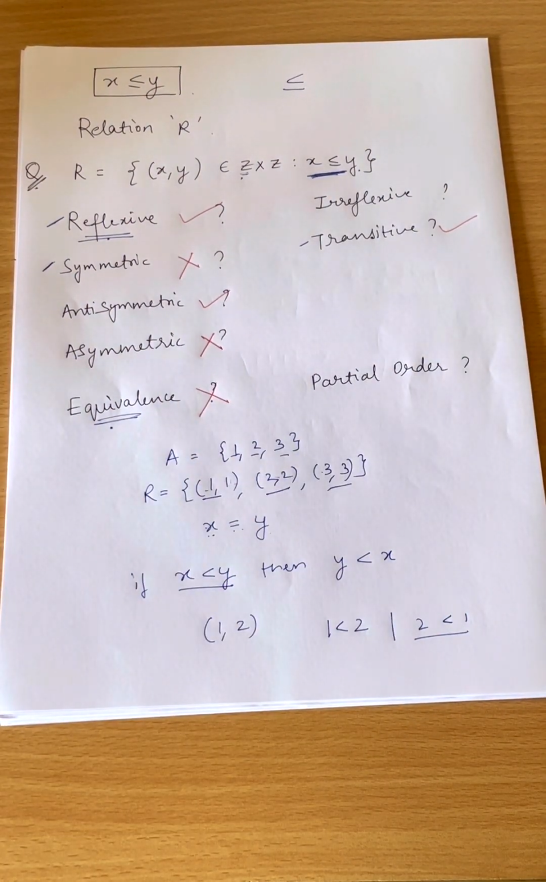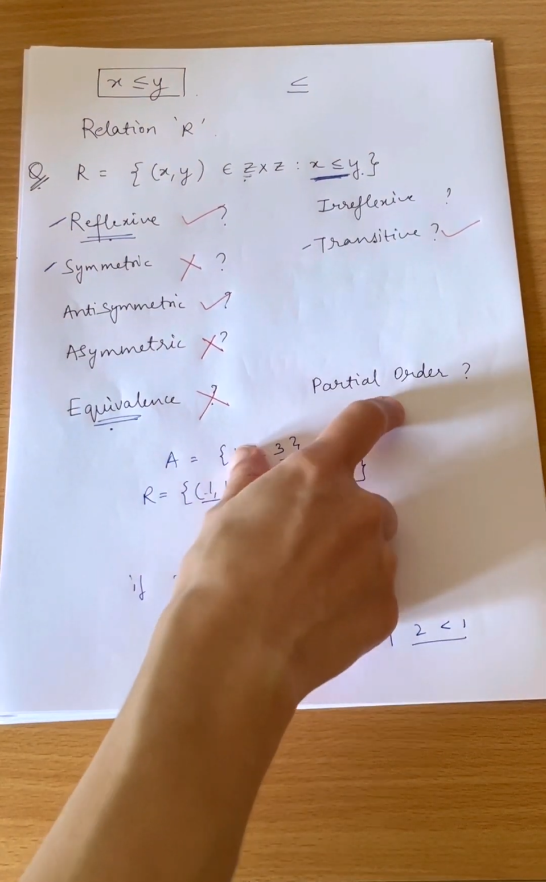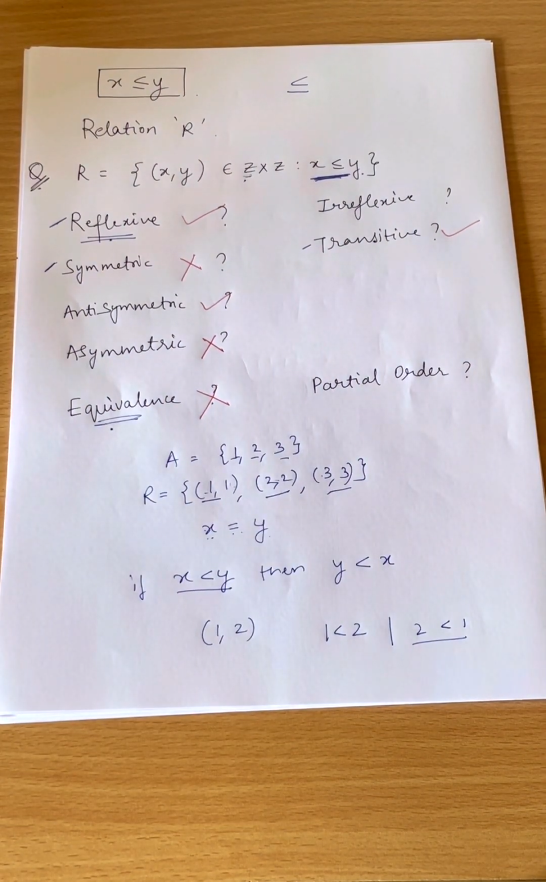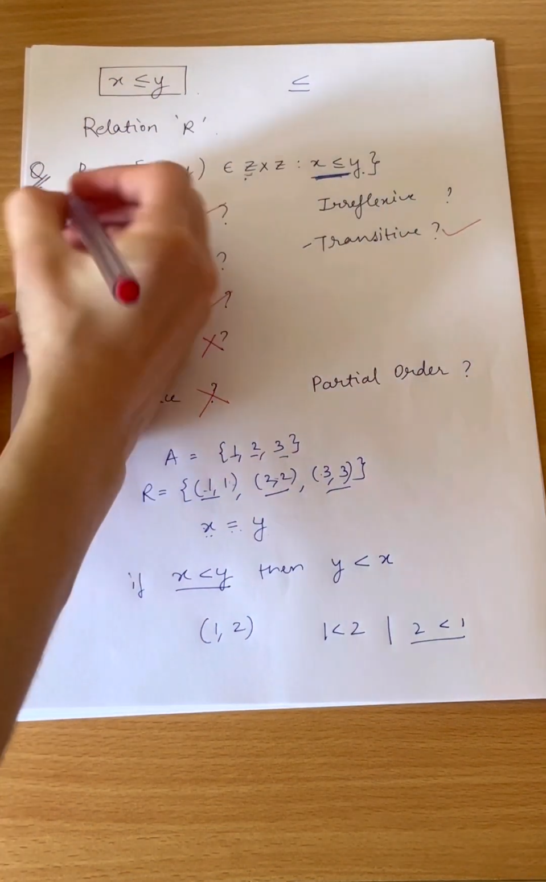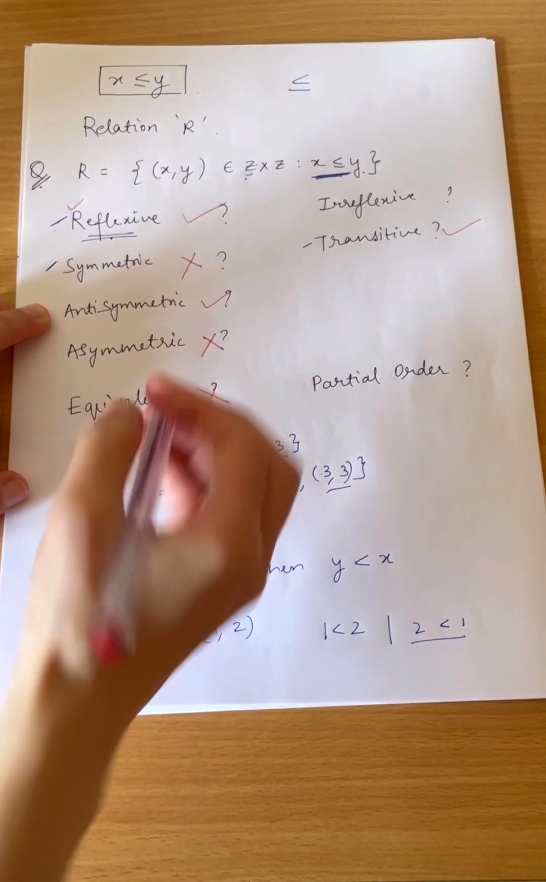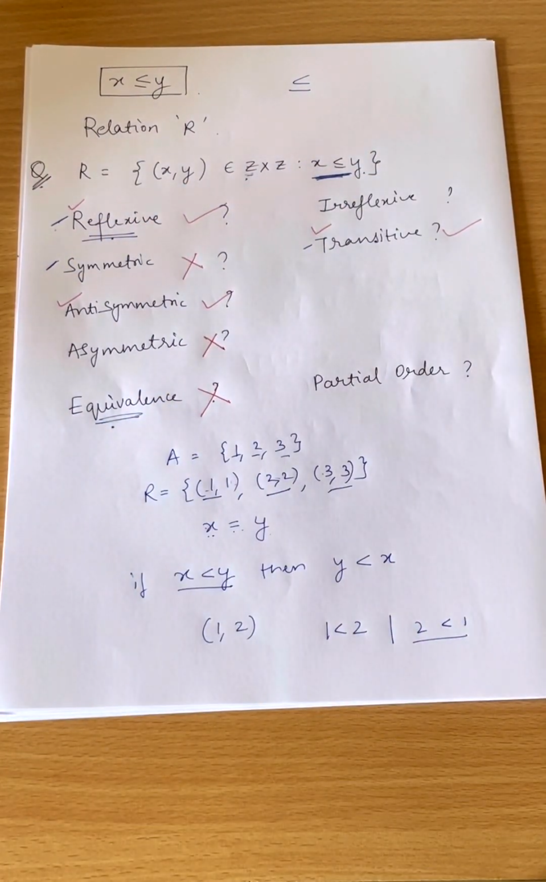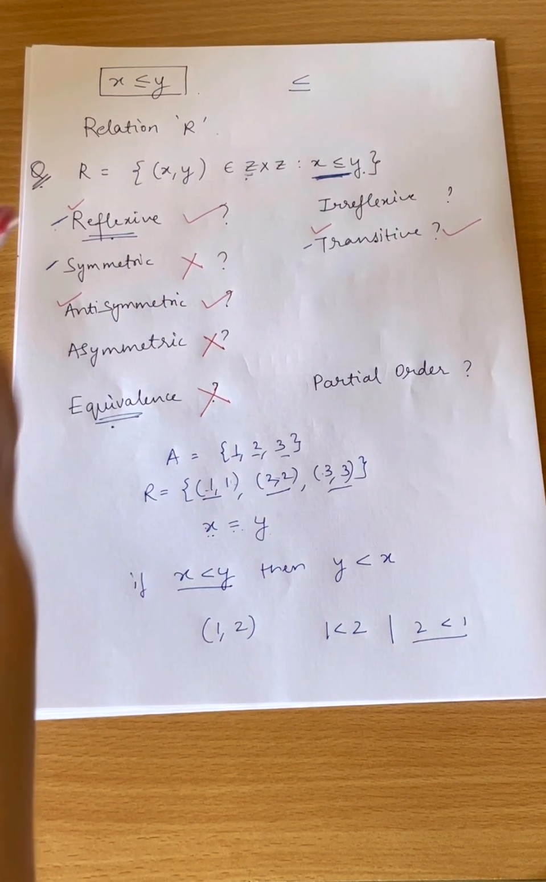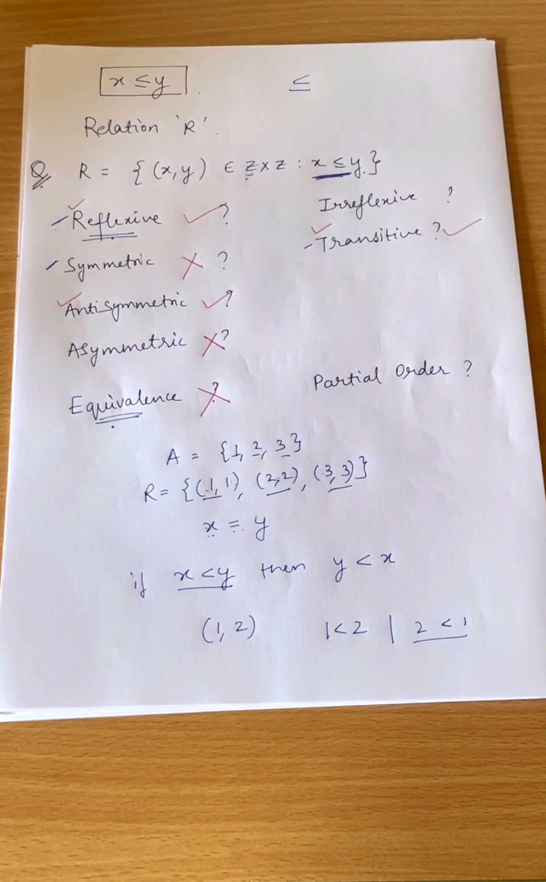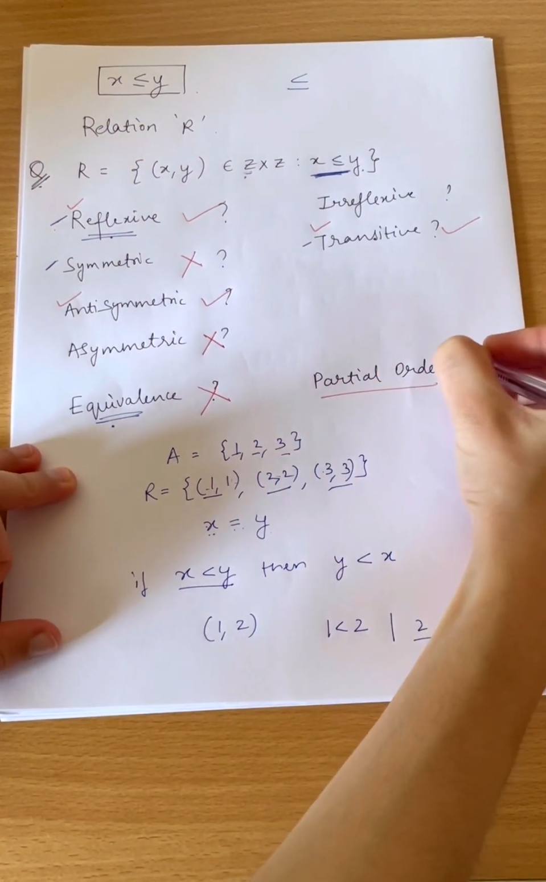Now see the first one, partial order. Now it is simple. Partial order says it should be reflexive, it should be antisymmetric, and it should be transitive. So yes, here those three are correct. It is reflexive, it is antisymmetric, and it is transitive. So yes, here we can say this is a partial order.